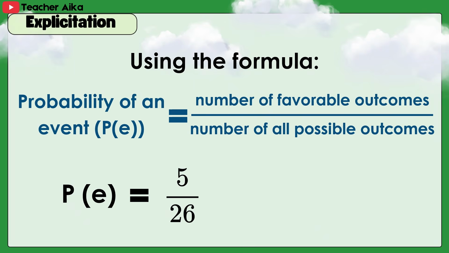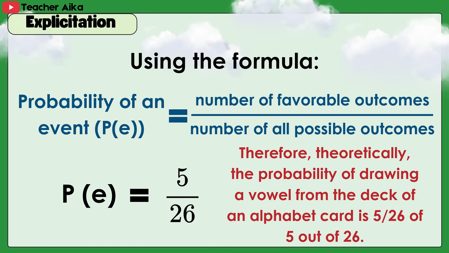Using the formula, probability of an event is equal to 5 over 26. Therefore, theoretically, the probability of drawing a vowel from the deck of alphabet cards is 5 over 26 or 5 out of 26.